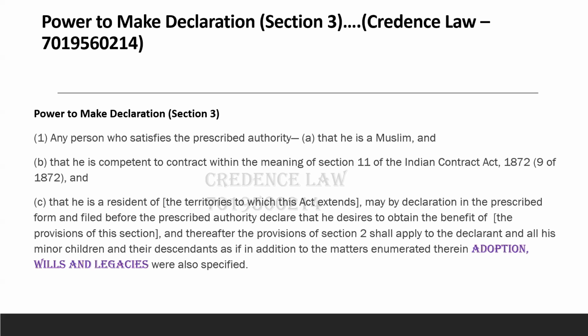You can apply a trick to remember: LAW. L for legacies, A for adoption, W for will. Pertaining to these 3 matters, Muslim personal law is to be applied.